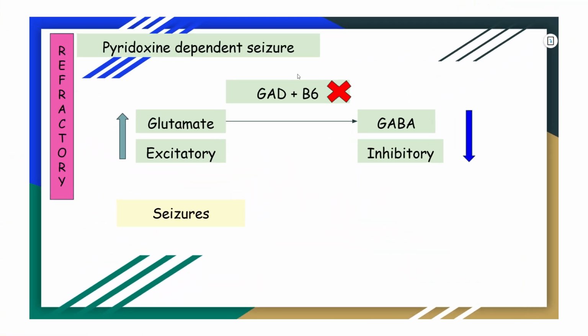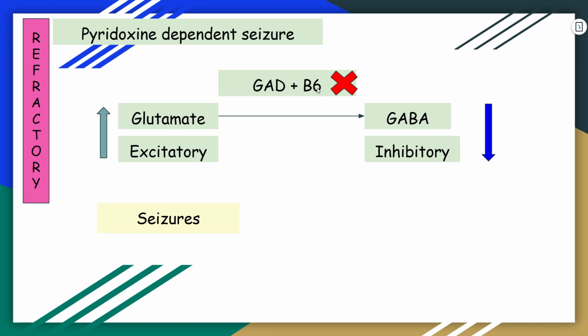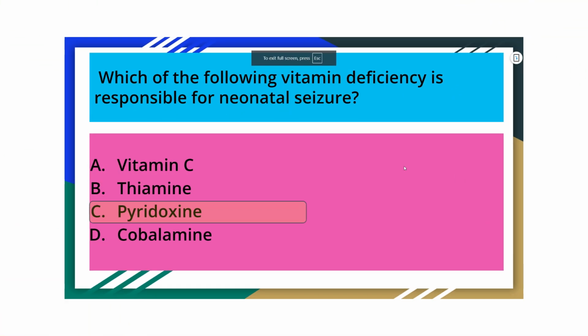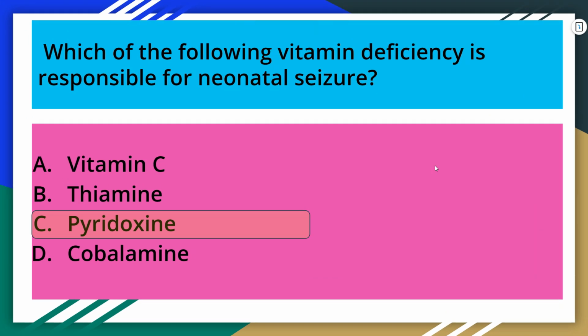In pyridoxine seizure, there is no vitamin B6, which acts as a coenzyme to glutamate decarboxylase, which helps the conversion of glutamate, which is an excitatory neurotransmitter, to GABA, which is inhibitory. So in absence of vitamin B6, there is relatively reduced inhibitory neurotransmitter and an increase in the excitatory neurotransmitter, which causes the newborn to throw seizures. So the correct answer to this question is option C, pyridoxine.